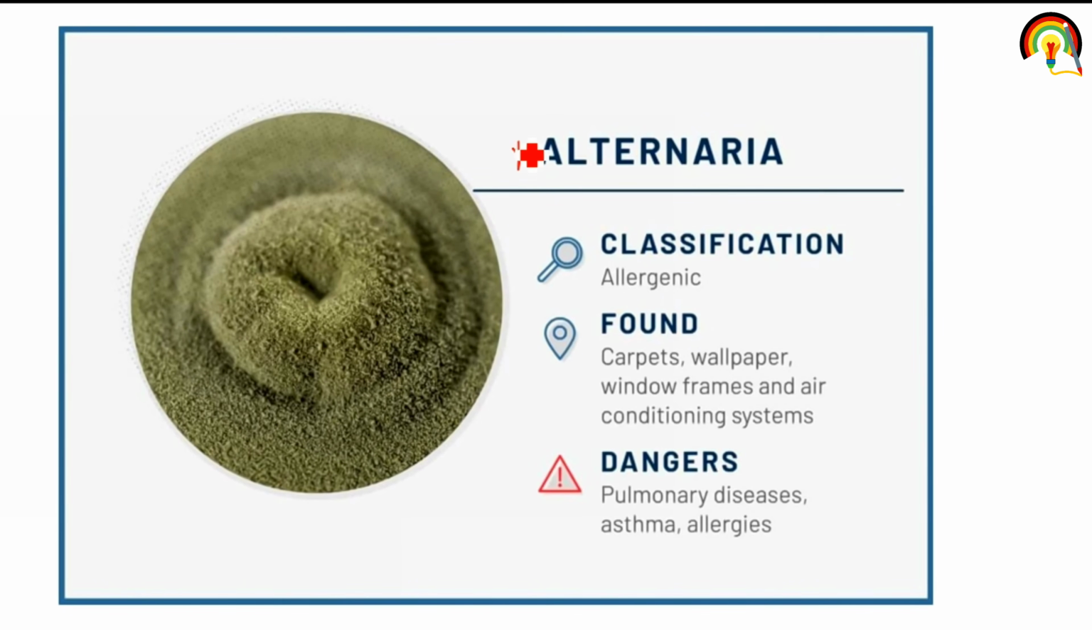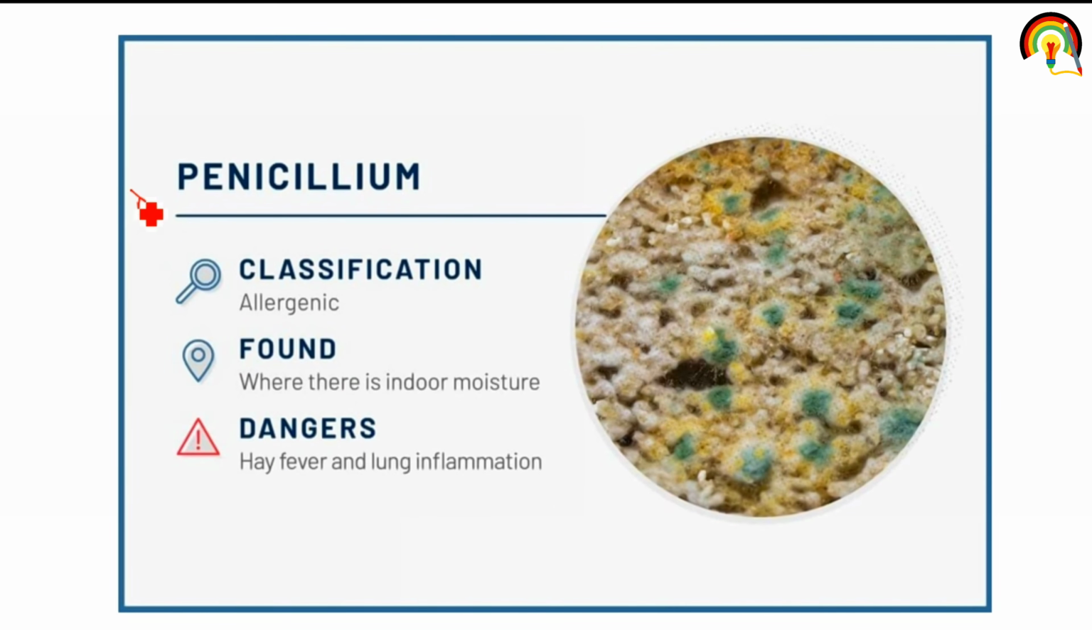Next one is Alternaria, allergenic in nature, found in carpet, wallpaper, window frames and air conditioning systems. It can cause pulmonary disease or lung disease, as well as asthma and allergic reaction. Penicillium is allergenic in nature, found where there is indoor moisture, and it can cause hay fever and lung inflammation.